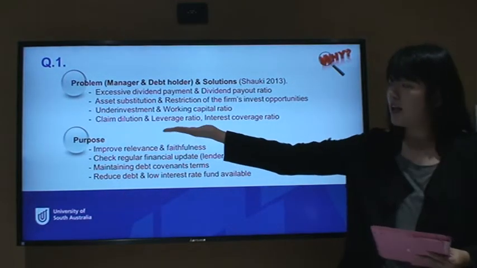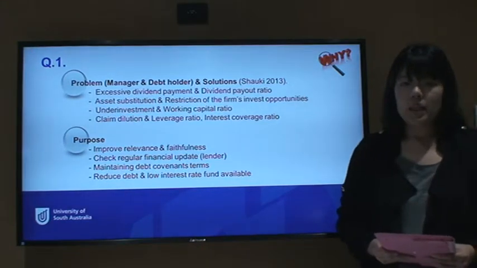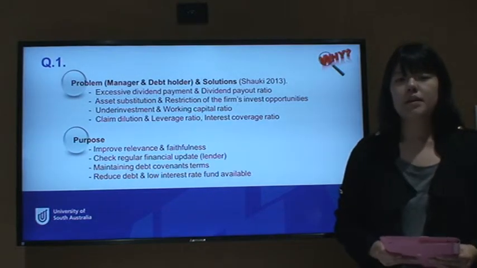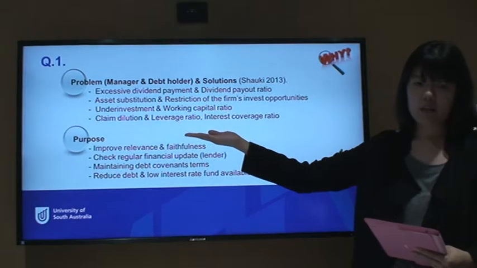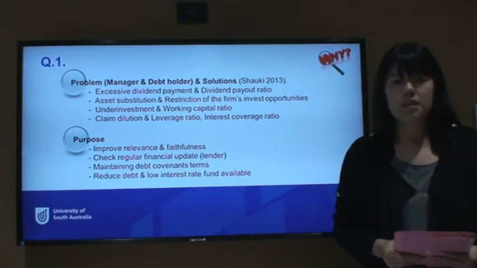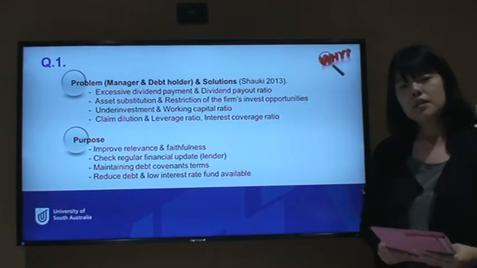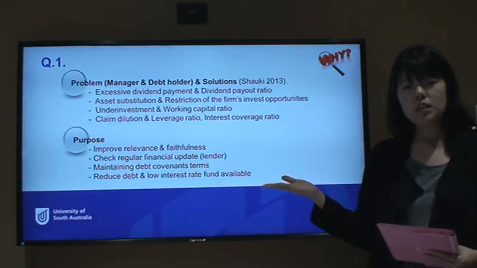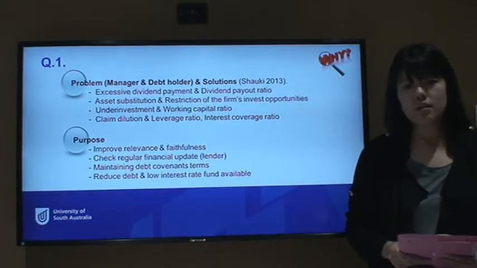Finally, we can see claim dilution. This is when the company issues debt with a higher percentage of debt, which could occur in real situations. Therefore, the covenant of the leverage ratio will solve this problem. Especially, we will focus on the leverage ratio. The leverage ratio is a really important covenant in the new accounting standard.